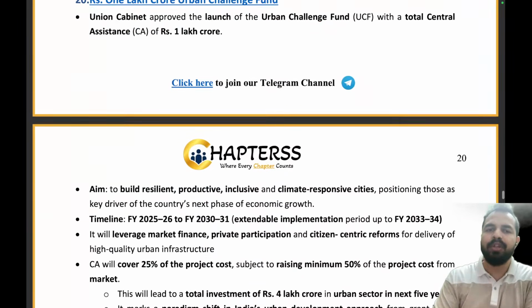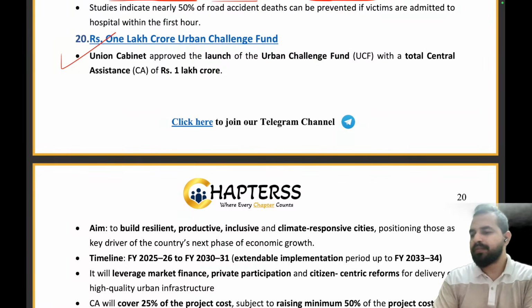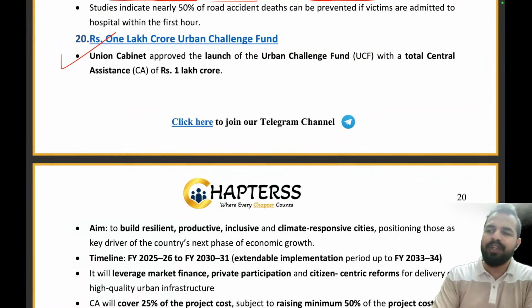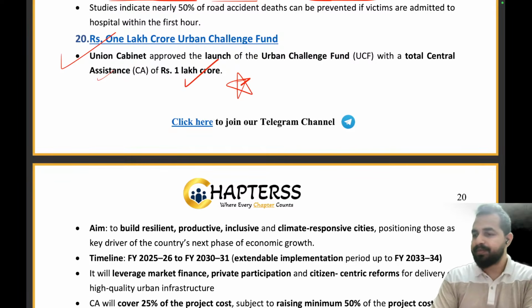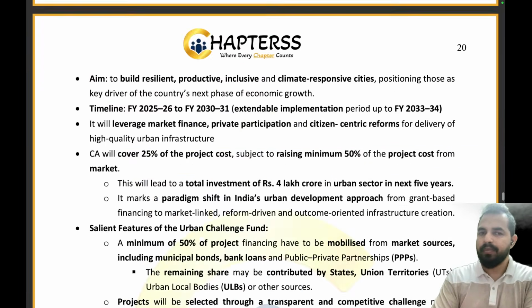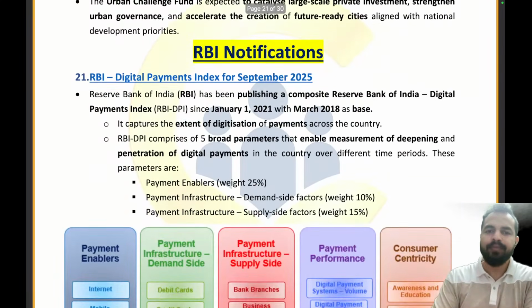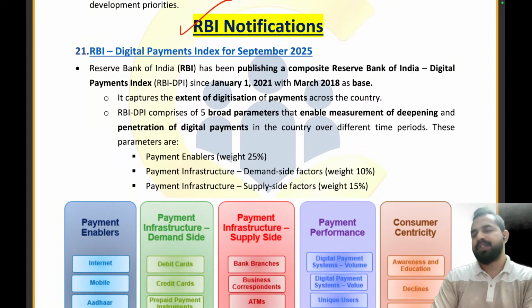Now let's move on to the next news article, that is the 1 lakh crore urban challenge fund. So my dear future RBI officers, you all know that the 1 lakh crore urban challenge fund we have already covered in the month of April, right? So there is no requirement of repeating it again. But please ensure that you are revising this scheme again. And now let's move on to the next part, that is the RBI notifications.